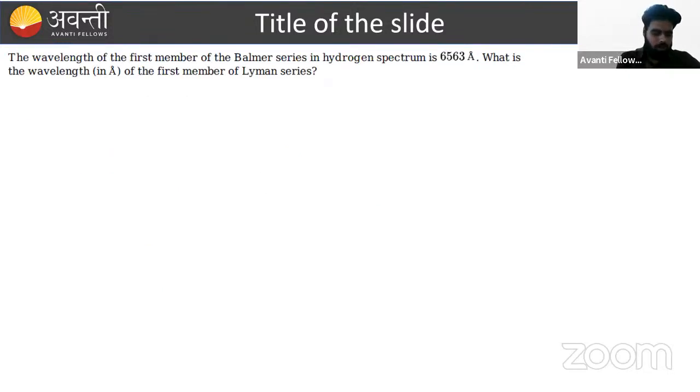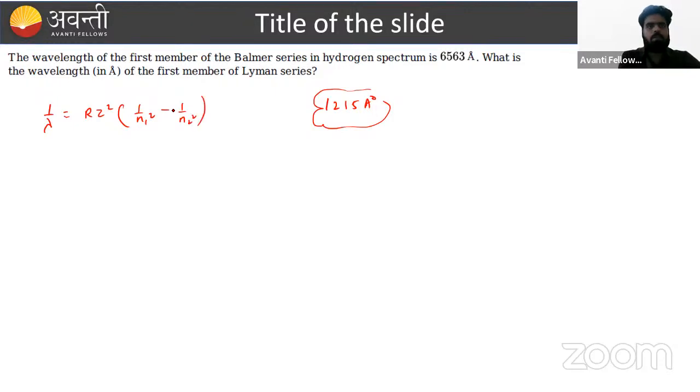Again, this is a very easy problem. You can note down what is the answer of this problem, beta, because it is again very easy. Just apply the simple concept. Apply the formula 1 upon lambda equals R z square into 1 upon n1 square minus 1 upon n2 square. For the Balmer series, we know that n1 equals 2, n2 equals 3. For the Lyman series, n1 equals 1 and n2 equals 2.